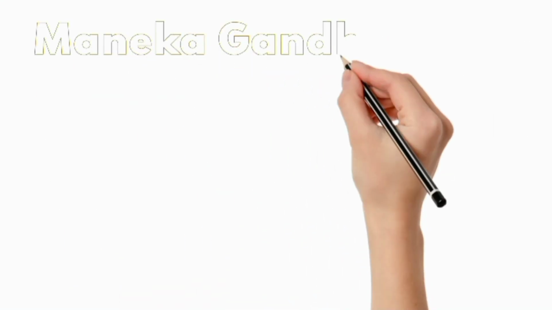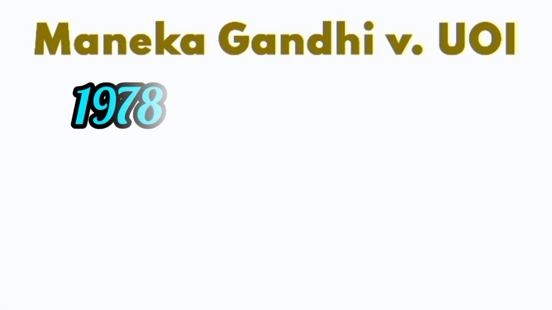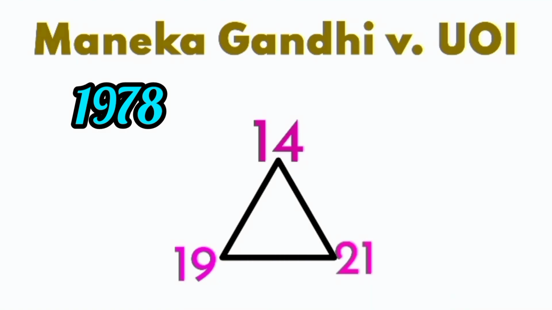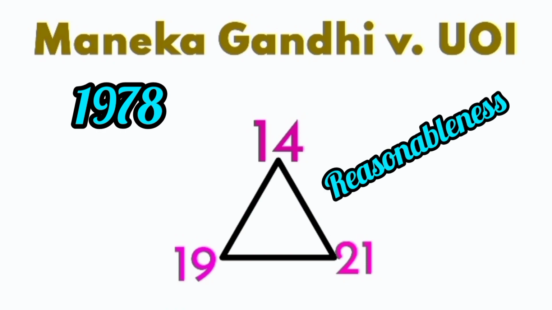Until the decision in Maneka Gandhi versus Union of India in 1978, protection of life and personal liberty was available only against the arbitrary executive action. But in Maneka Gandhi versus Union of India, the court developed the golden triangle concept, that is the interconnectedness of Articles 14, 19 and 21. The court held that Article 21 does not exclude Article 19. Thus, when a law prescribes a procedure for depriving a person of his personal liberty, it will have to meet the requirements of Article 19. Also, reasonableness is a golden thread through fundamental rights.